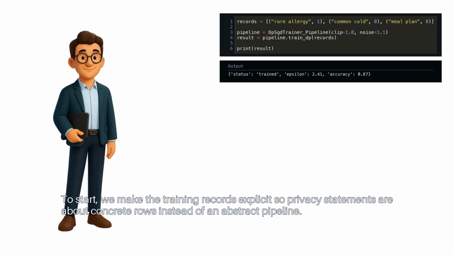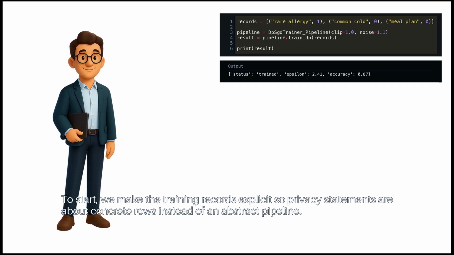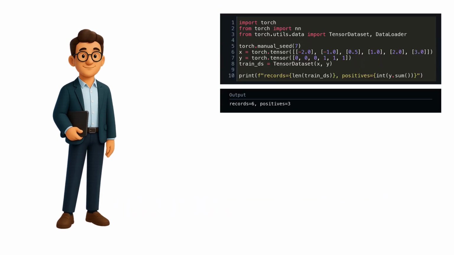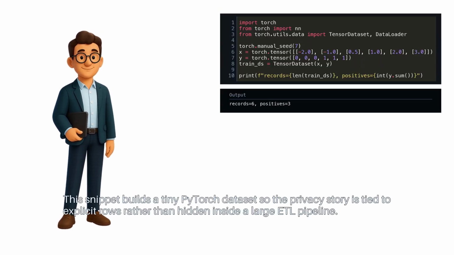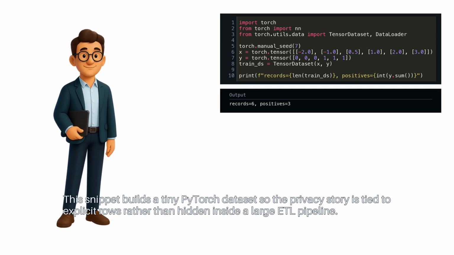To start, we make the training records explicit, so privacy statements are about concrete rows instead of an abstract pipeline. This snippet builds a tiny PyTorch dataset, so the privacy story is tied to explicit rows rather than hidden inside a large ETL pipeline.